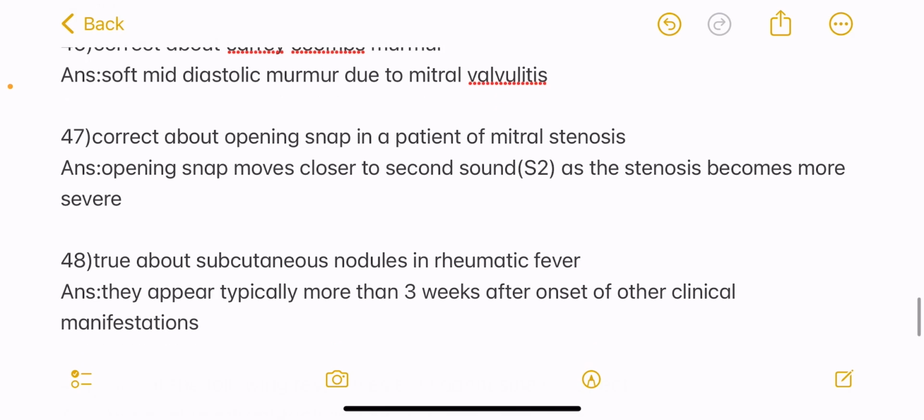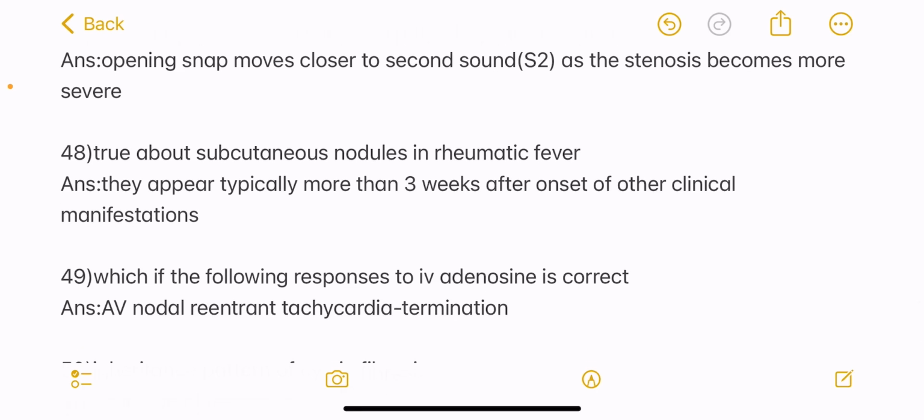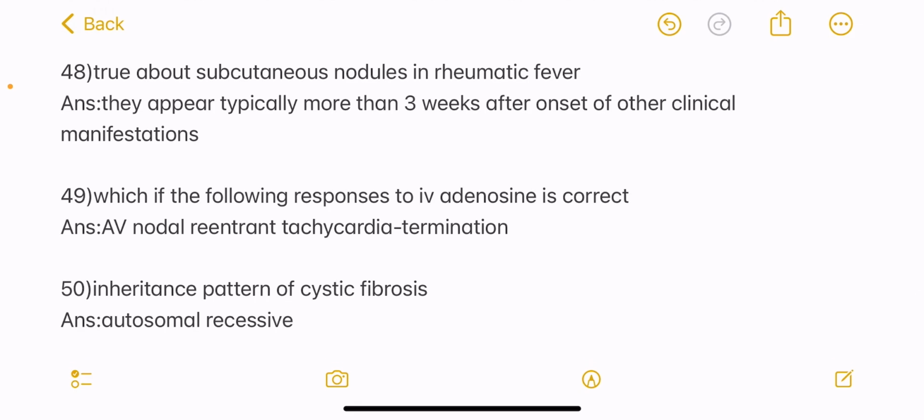Next question, true about subcutaneous nodules in rheumatic fever. The correct answer is they appear typically more than 3 weeks after onset of other clinical manifestations. Next question, which of the following responses to IV adenosine is correct? So the answer here is AV nodal re-entrant tachycardia termination. Next question, inheritance pattern of cystic fibrosis. Answer is autosomal recessive pattern.